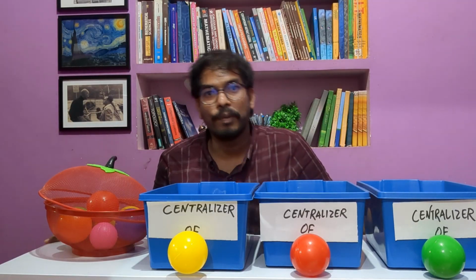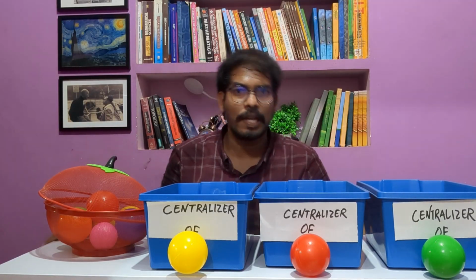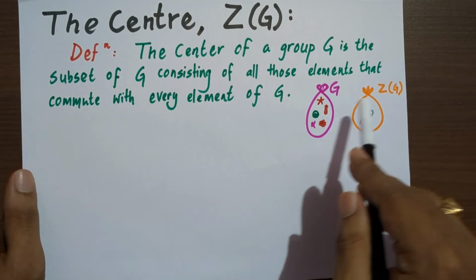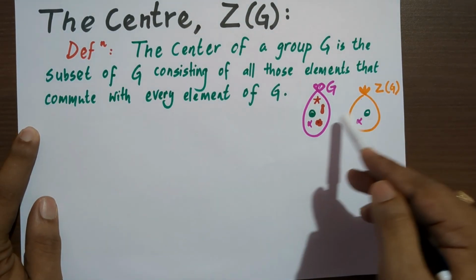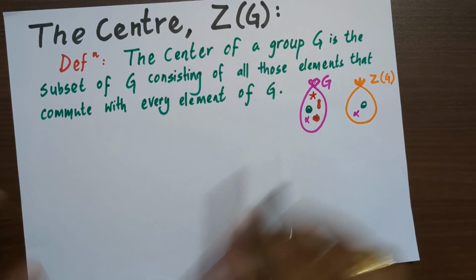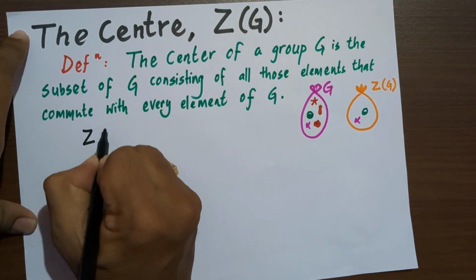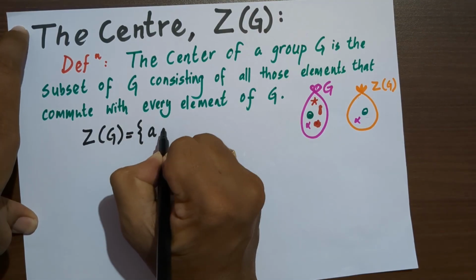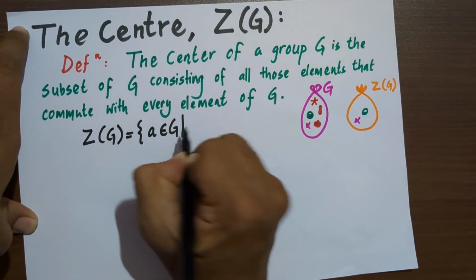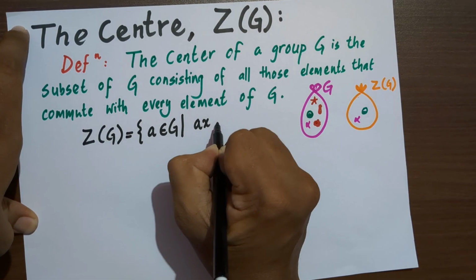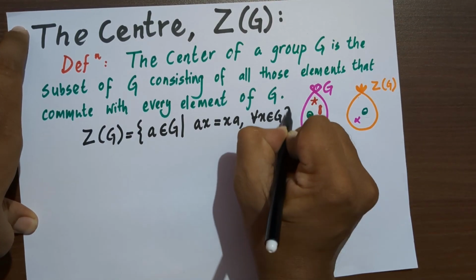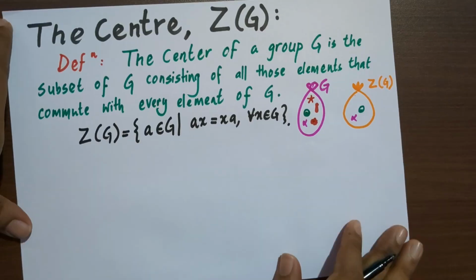Next we are going to see some observations, examples and theorems. So the center of a group is a subset of that group, and it contains all those elements which commute with every element of the group. And in set notation, this is the symbol for the center of group, and we have all such elements of group G which commute with every element X of group G. So this is our center.